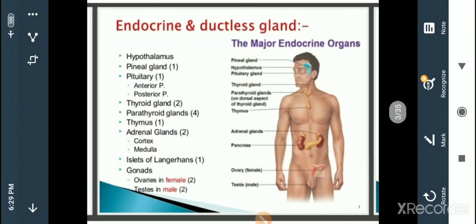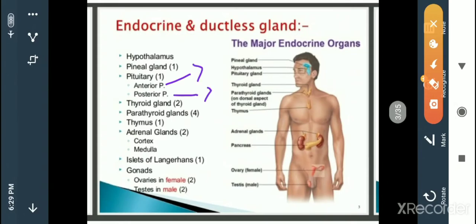So now I'm just giving the gist of the list mentioned on the slide. You can see on the slide hypothalamus, pineal gland, pituitary gland. If you see the structure of the pituitary, it may be divided into the anterior pituitary and the posterior pituitary.